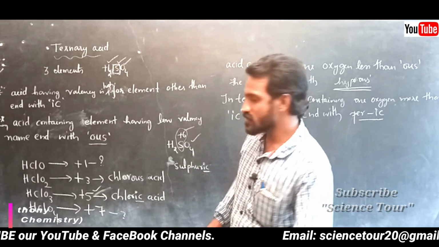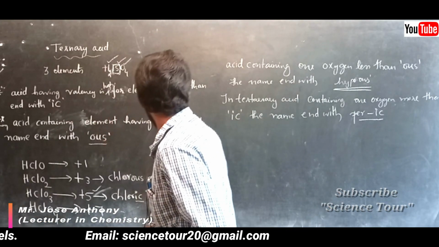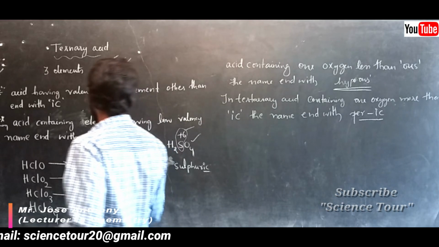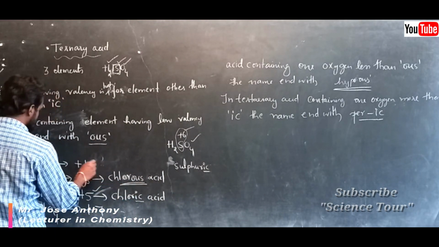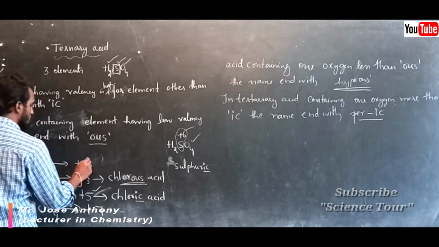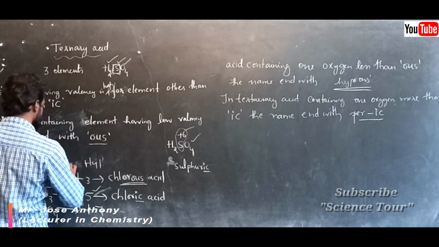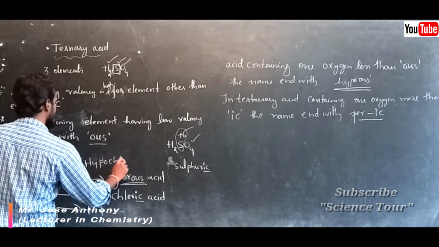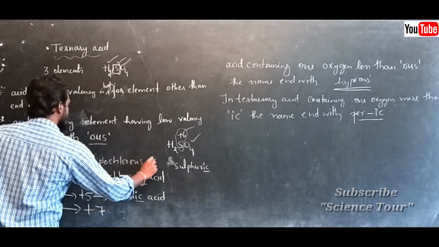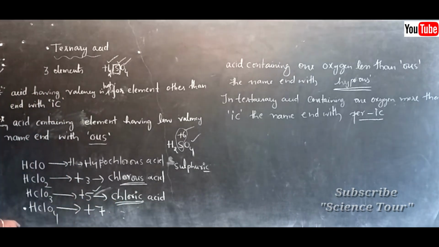Now you tell me, what is the name of this compound? What should you add? Hypo-ous. Here chlorous acid is there, and 1 oxygen less than chlorous is hypochlorous acid. Here chloric is there, 1 oxygen more than -ic, then it is per-ic.